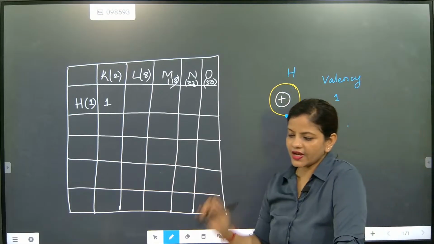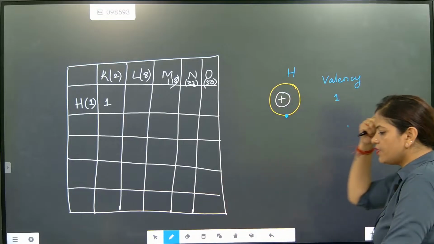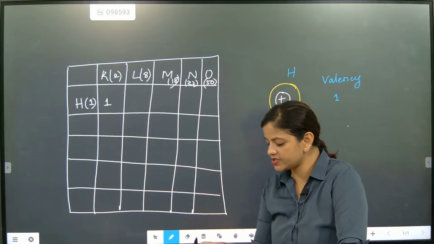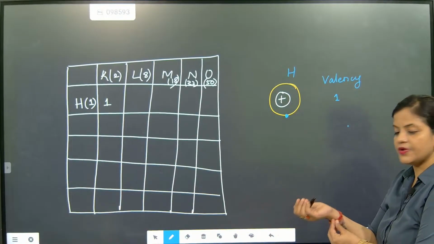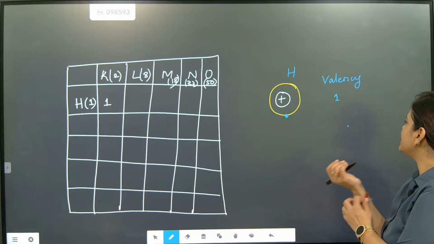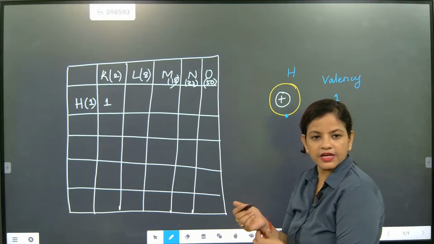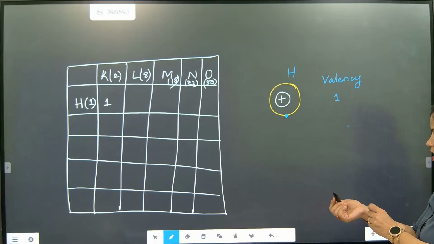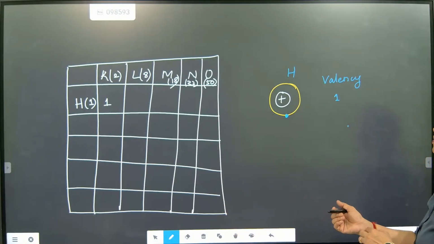Since its valency is 1, please pay attention and try to understand this one. Its valency is how much, beta? 1. So definitely it can give and take. Hydrogen can give an electron and hydrogen can also take an electron.